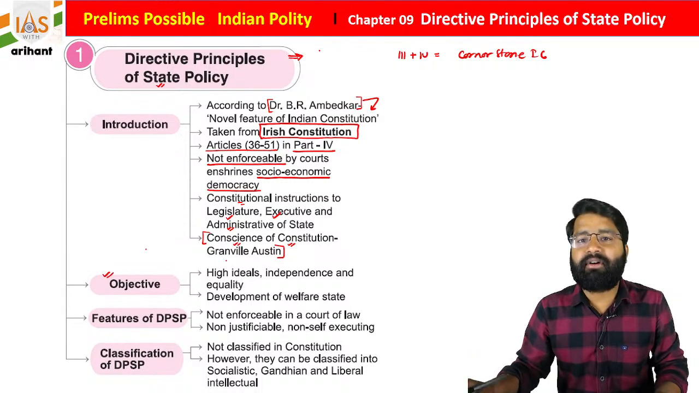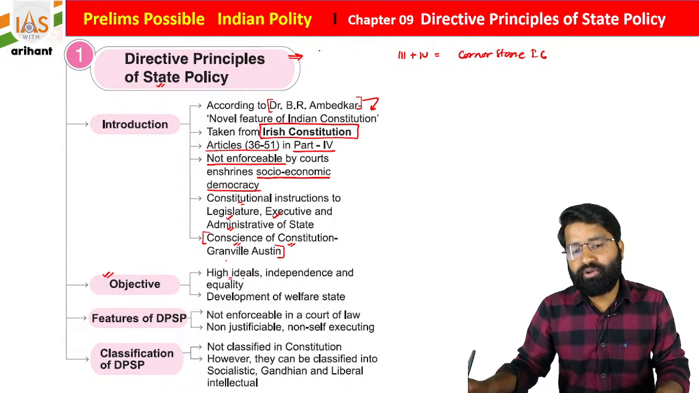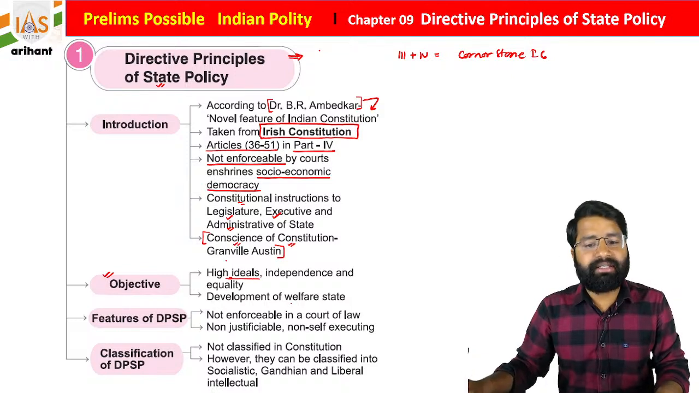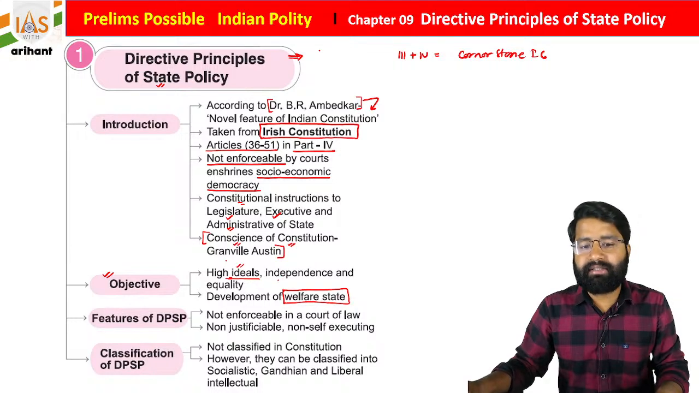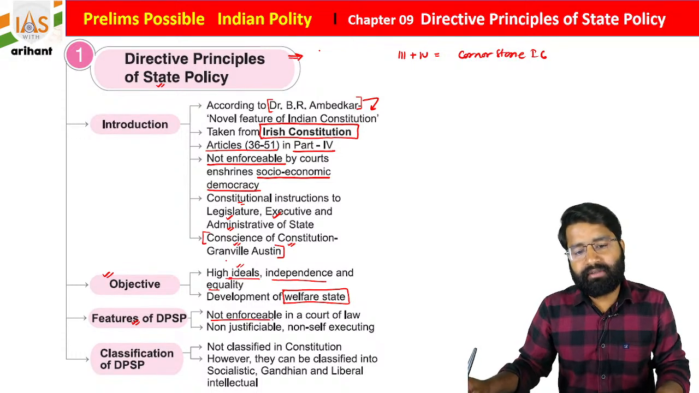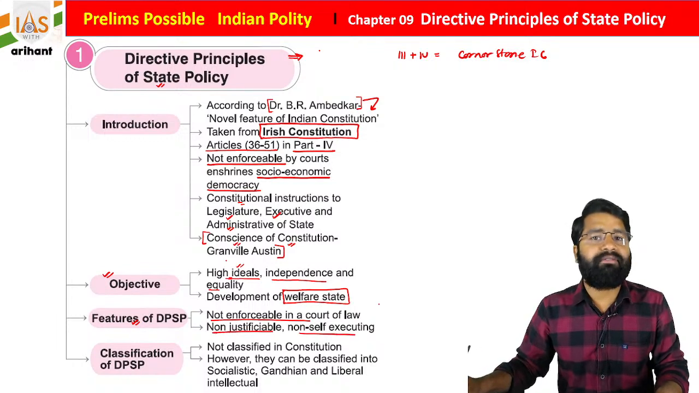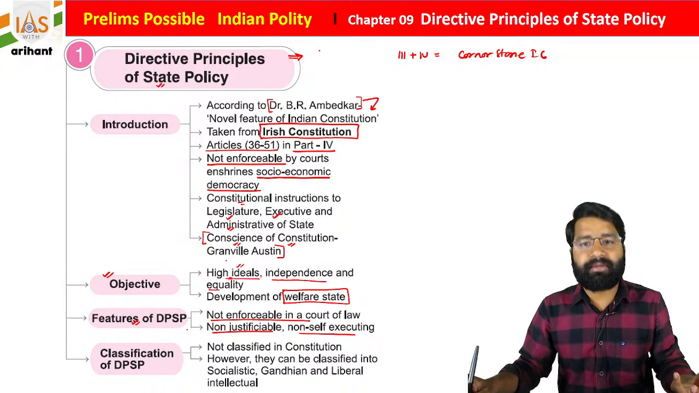What is the objective of the directive principle of state policy in our Indian Constitution? As I told you, welfare state creation, development of the socially, educationally, economically backward communities. So high ideals, independence and equality. Okay, so the features of the directive principle of state policy: not enforceable in a court of law, non-justiciable and non-self-executing, students. Okay, easy. So it is not going to be enforceable in a court of law.